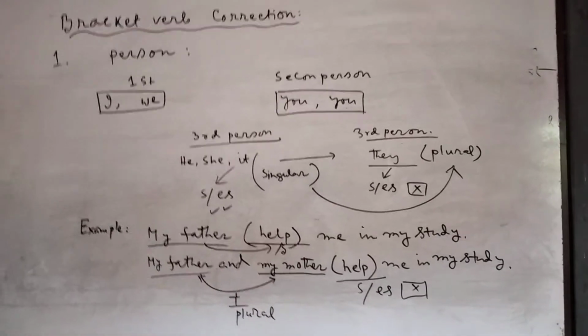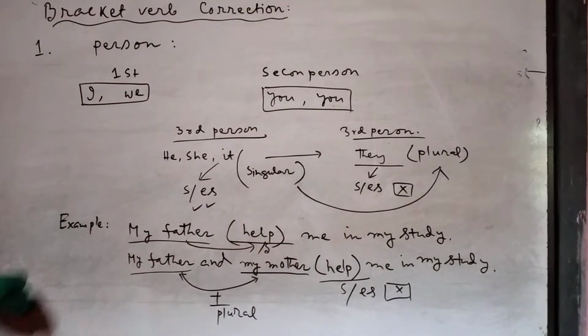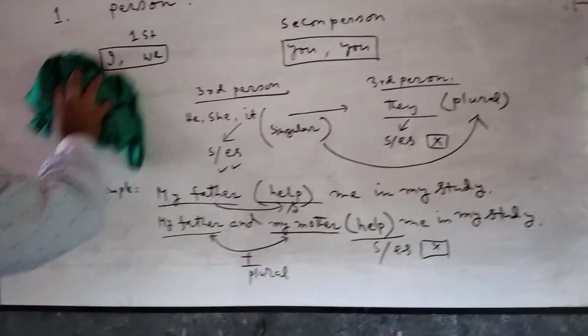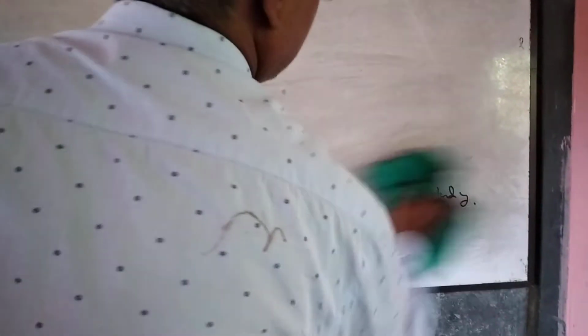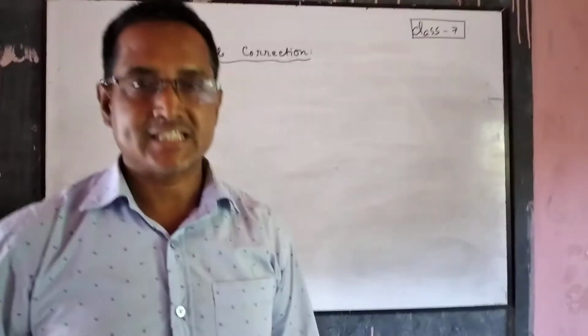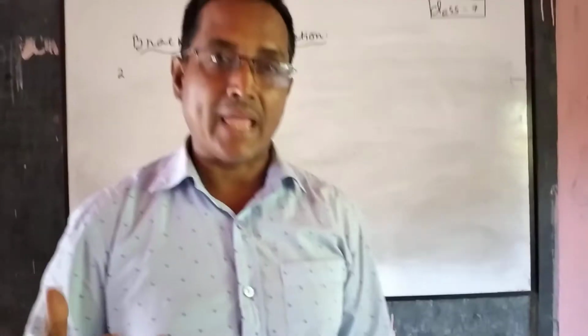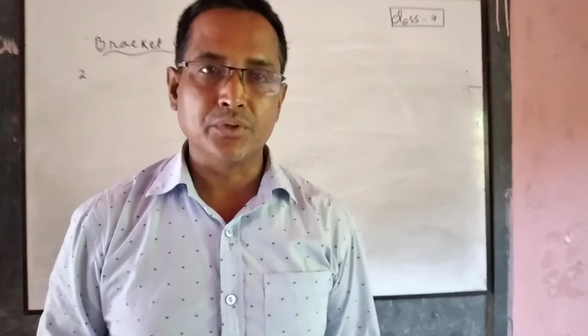Number second, habitual past. There are some past actions which have become a habit to me. Then we will use this.